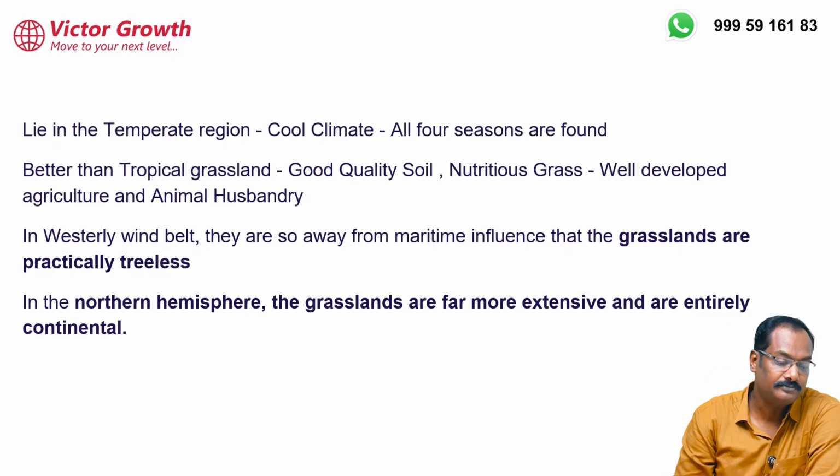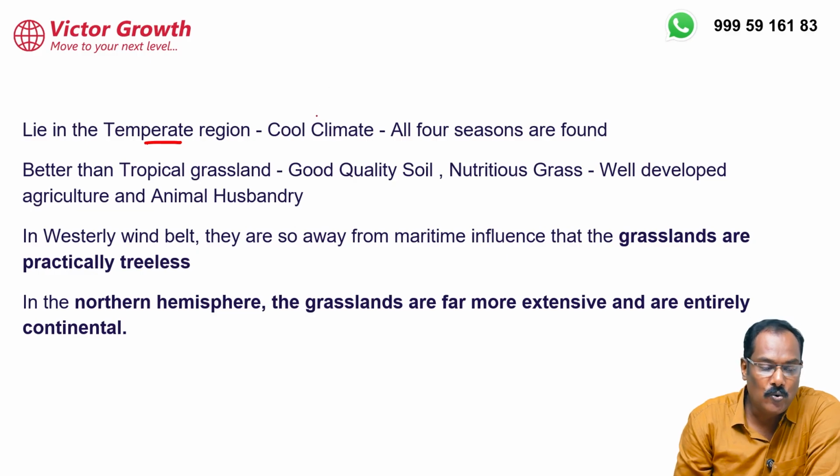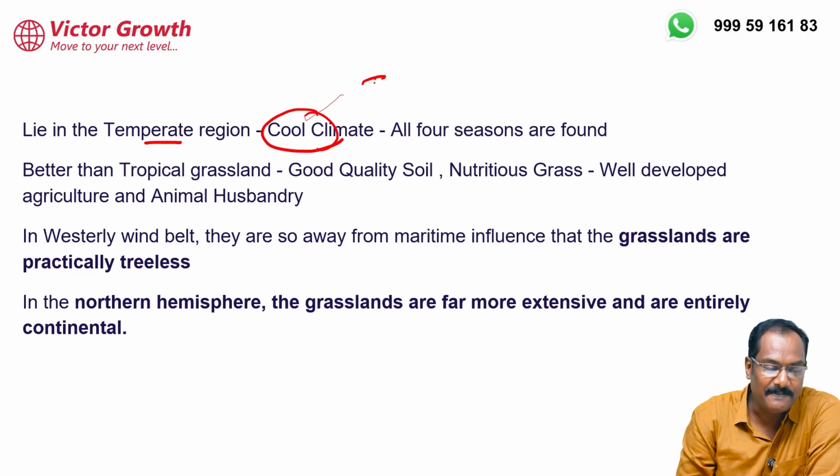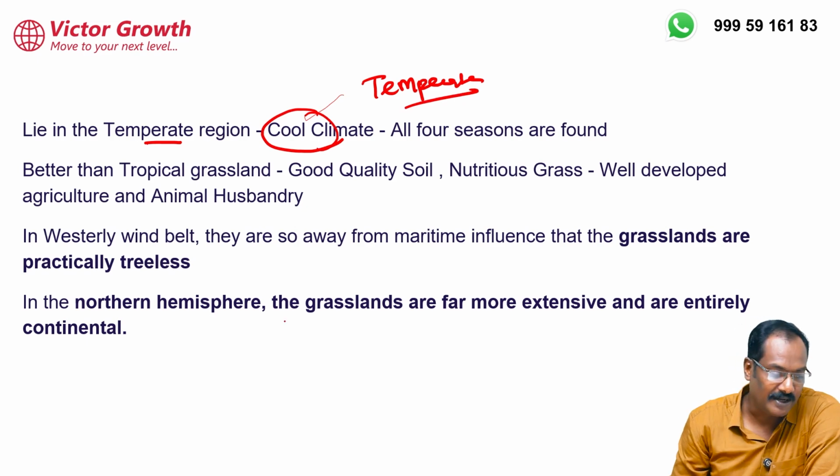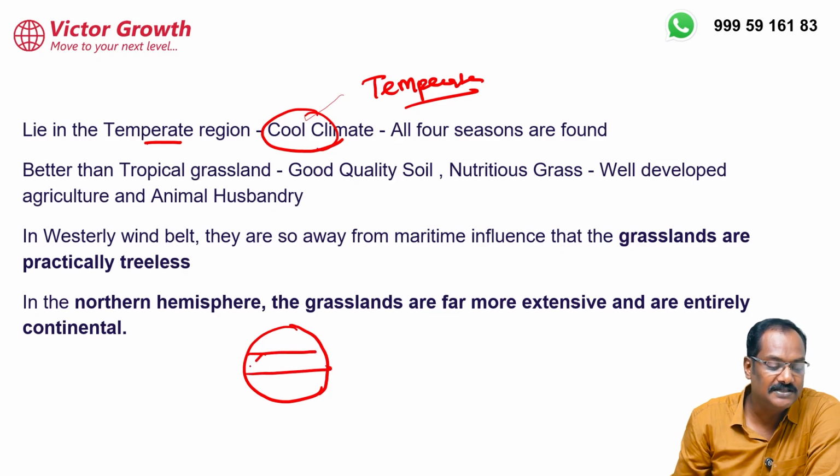Let us start. This temperate grassland region is a cool climate. Whenever we use the word temperate, you have to understand that this climate is a cool climate. You know the basics: on this earth, between the tropics we have the tropical region.